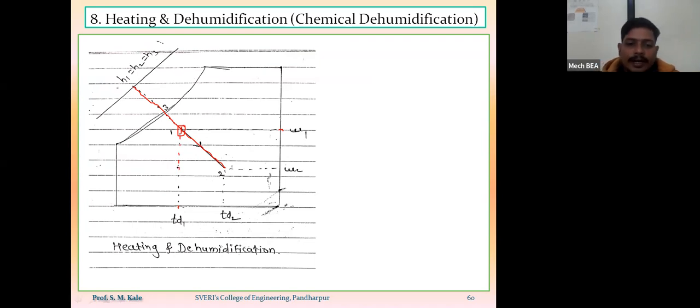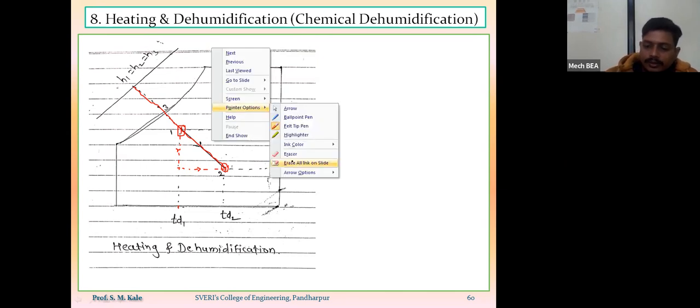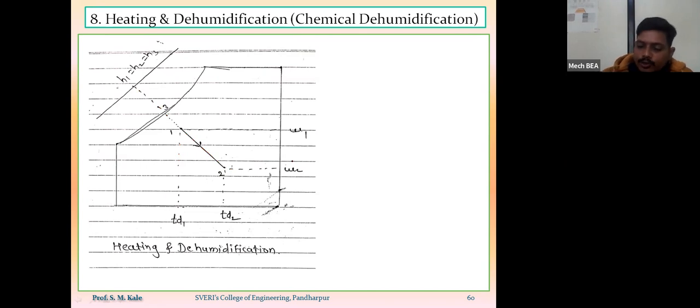And here, because of condensation of that moisture, whatever heat of condensation is released will be utilized for heating the air. That means both dehumidification as well as heating will occur. That's why the entire process 1 to 2 will be called the heating and dehumidification process. Are you getting? So during this process, let us see the effect on the various parameters.